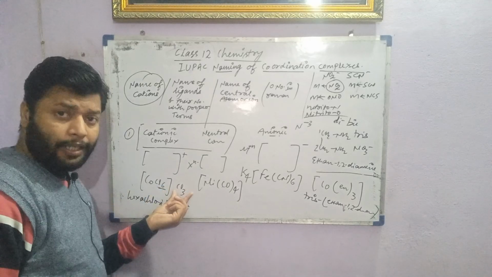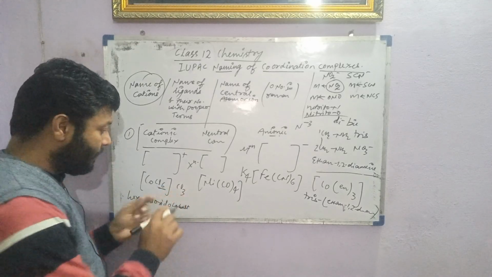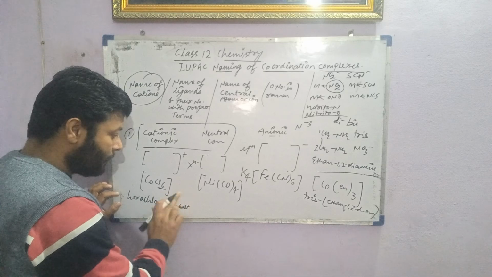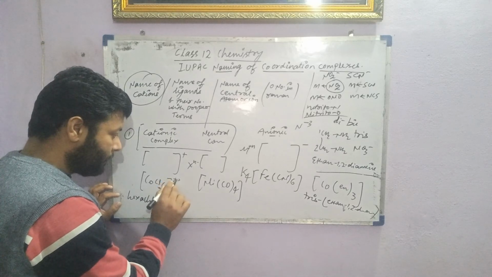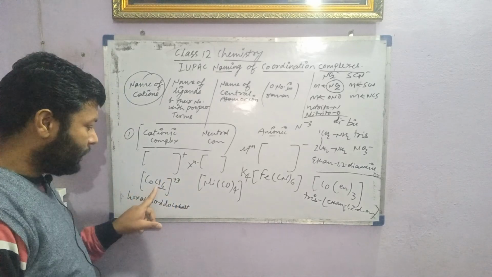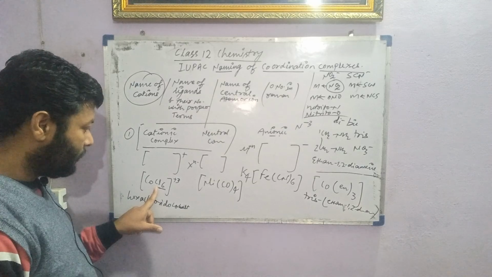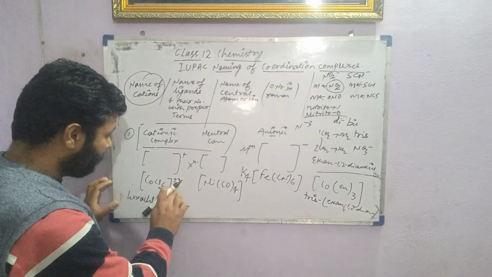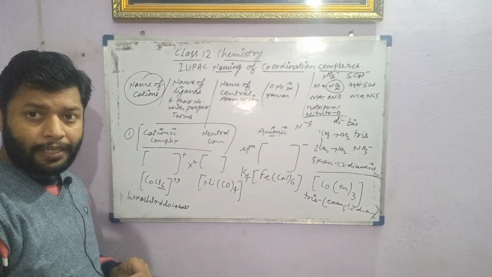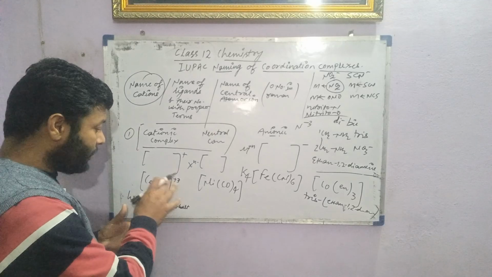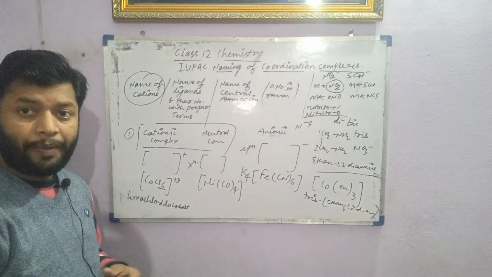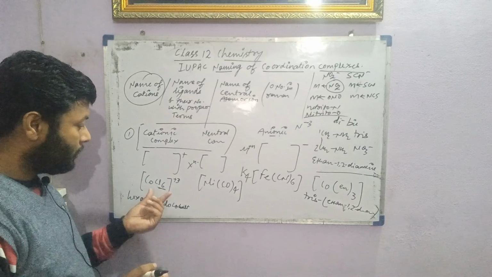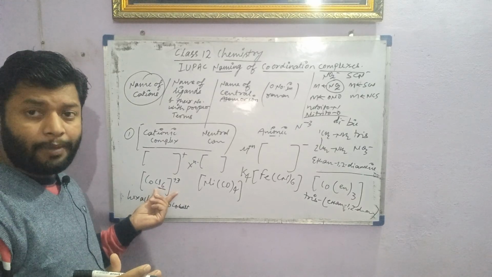If this Cl3 were not there, it would be +3. If this Cl6, okay, +3. So what will be the naming? What will be the IUPAC naming?